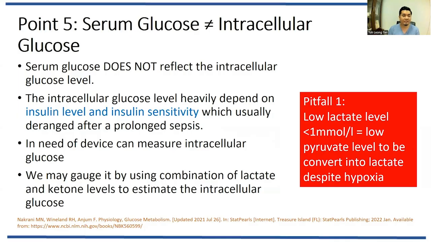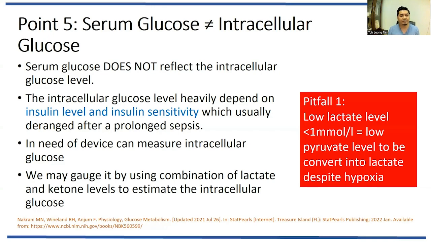When a patient is in sepsis, definitely the patient has insulin insensitivity. Insulin insensitivity can be due to hormones, such as cortisol, that influence insulin action, or due to low production of insulin, which can also cause the glucose to be unable to enter the cell. So that's why a serum glucose doesn't reflect whether the intracellular sugar is enough.